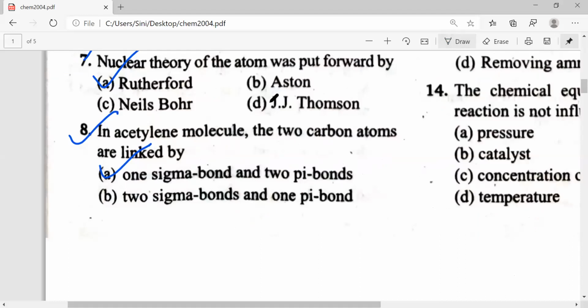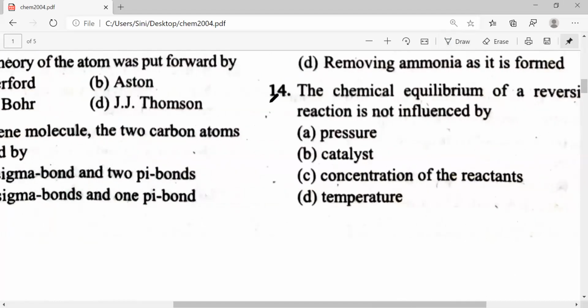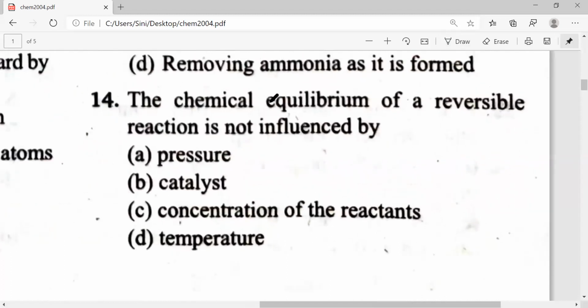Now I'm in the mood to solve this question. 14th one, I just saw this thing. The chemical equilibrium of a reversible reaction is not influenced by which one? Pressure, catalyst, concentrated reactants, temperature. The chemical equilibrium is not influenced by which one? So it is clearly option B, the catalyst. Simple things.